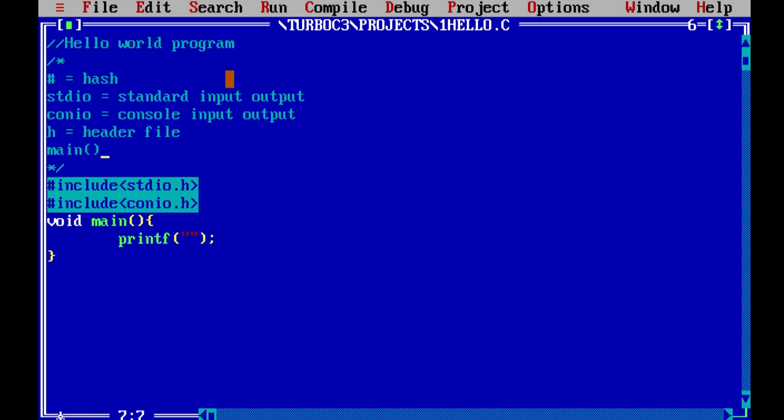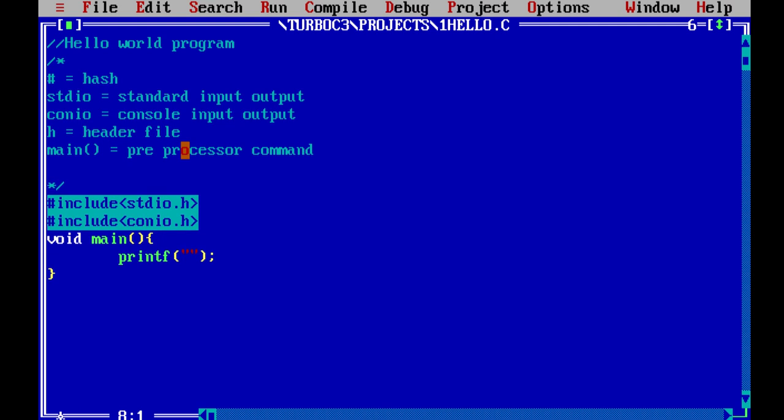Main: whenever you start the project and the compiler starts reading, it starts from main. In your code, whenever it finds main, it will execute the functions between the opening braces and closing braces of main. Other than this, it will not read. And this is called a preprocessor command.